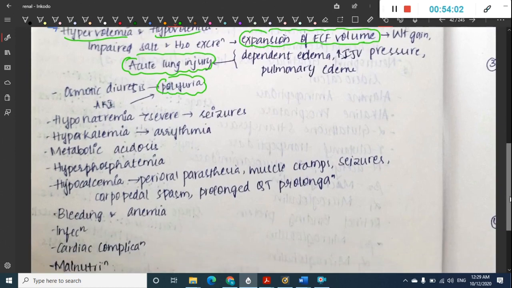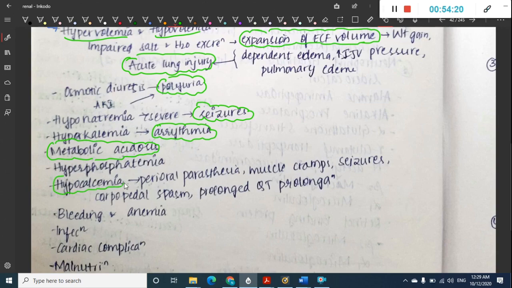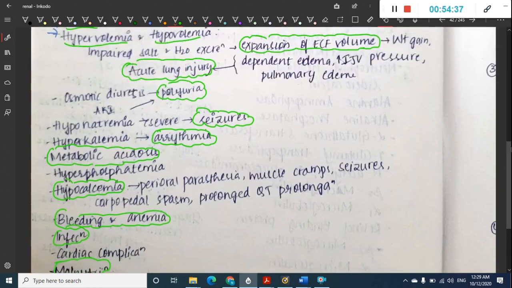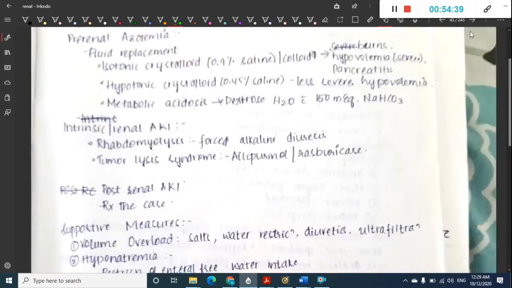Okay, it can cause hyponatremia. This hyponatremia can lead to seizures. It can lead to hypokalemia. Hypokalemia can lead to arrhythmic manifestations. It can cause metabolic acidosis. Other electrolyte imbalances like hyperphosphatemia and hypocalcemia are also seen. Acute kidney injury is also associated with bleeding and anemia. It is associated with infections, cardiac complications, malnutrition. So these are the many complications of acute kidney injury.